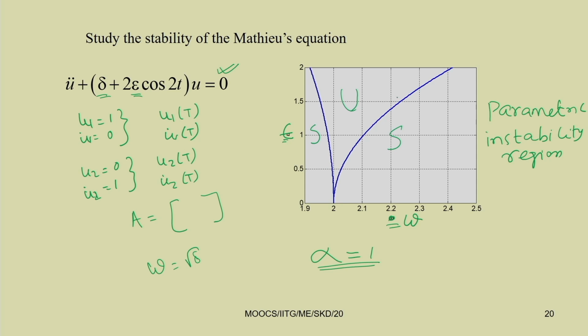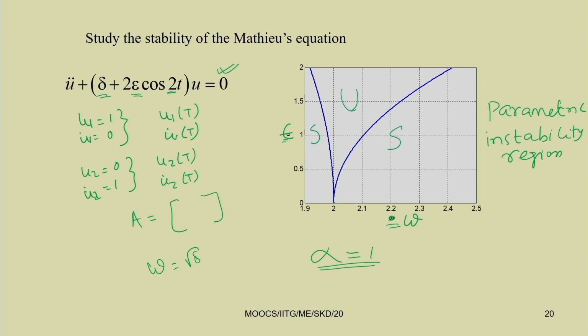On the transition curve, the response is periodic. Outside it, this is the stable region, this is the unstable region, and again this is the stable region. This way one can study any given equation, whether it is the Mathieu equation or any other. Here, note the cos 2t: at epsilon equal to 0, omega equal to 2, so the instability region starts from this position 2.